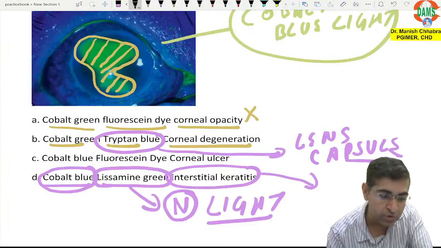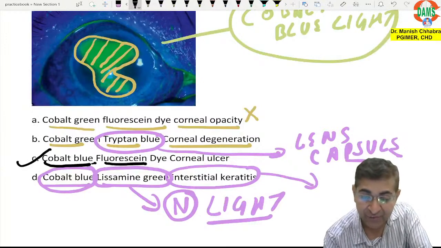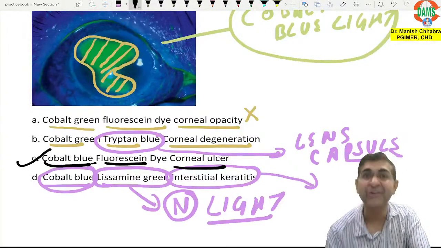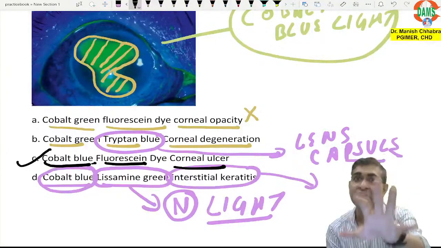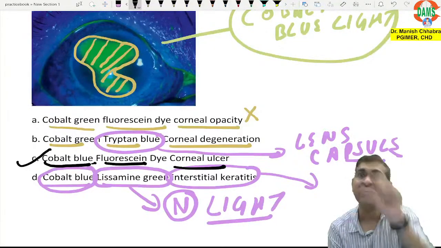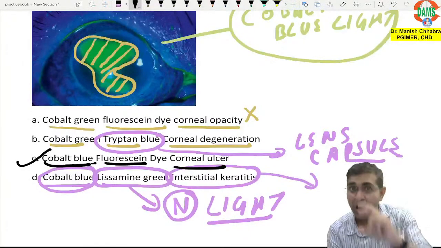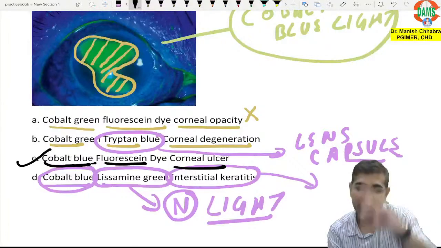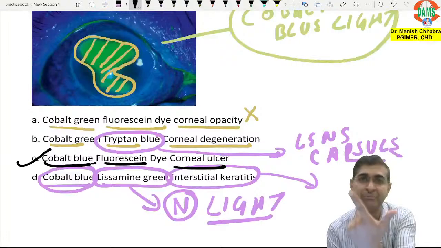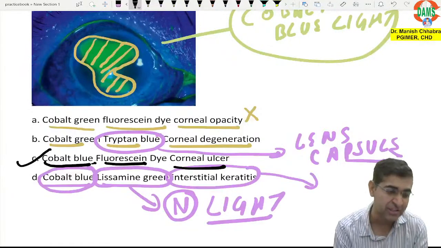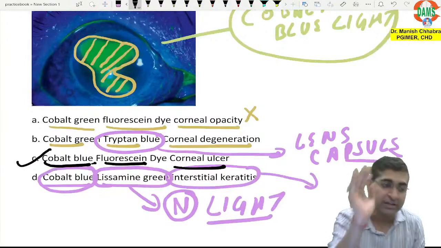Now coming over to option C, cobalt blue filter, fluorescein dye, corneal ulcer. Yes. What is an ulcer? An ulcer is epithelial defect along with inflammation. So there is an epithelial defect which will allow the fluorescein dye to enter inside the cells, and you will examine the eye under cobalt blue light. So hence C is the answer. So I have explained to you the entire concept of the dyes here.